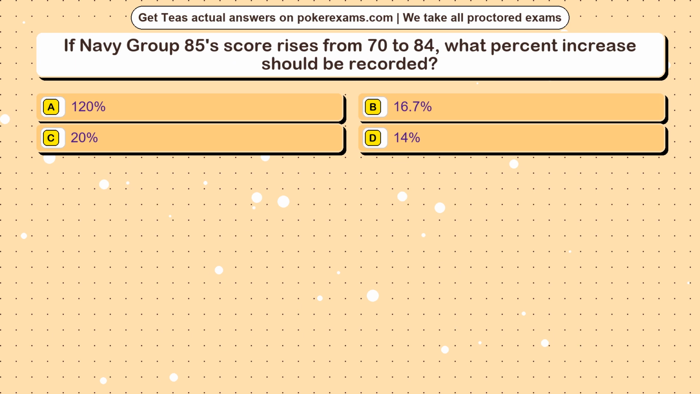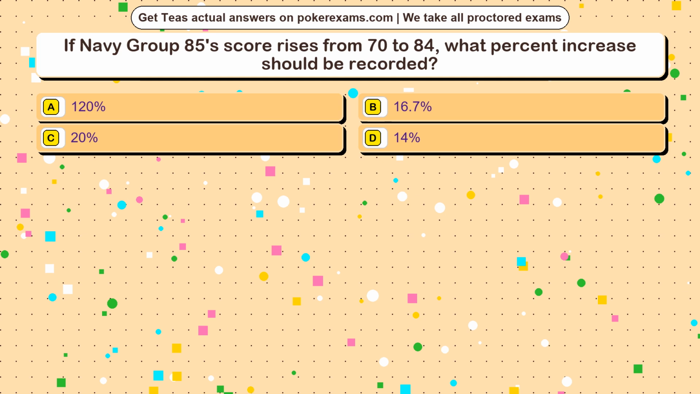Question 8. If Navy Group 85's score rises from 70 to 84, what percent increase should be recorded? Option A, 120%. Option B, 16.7%. Option C, 20%. Option D, 14%.